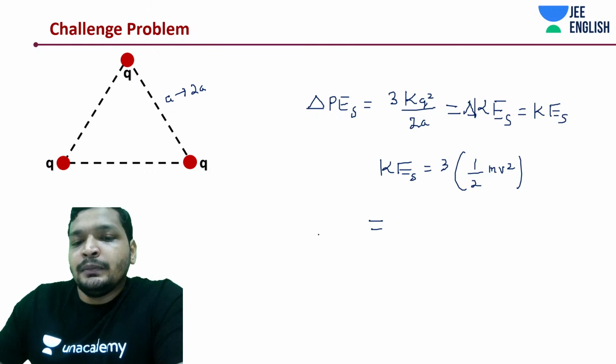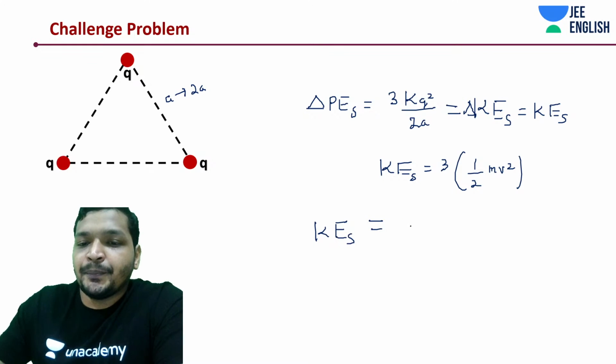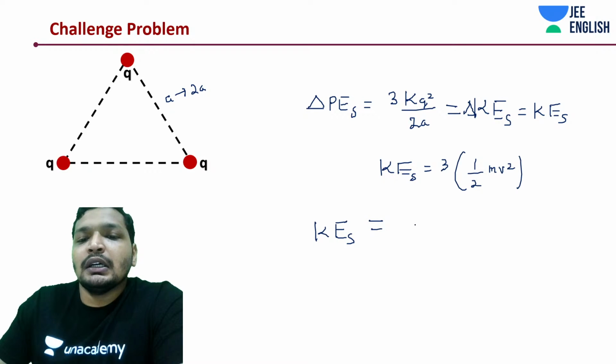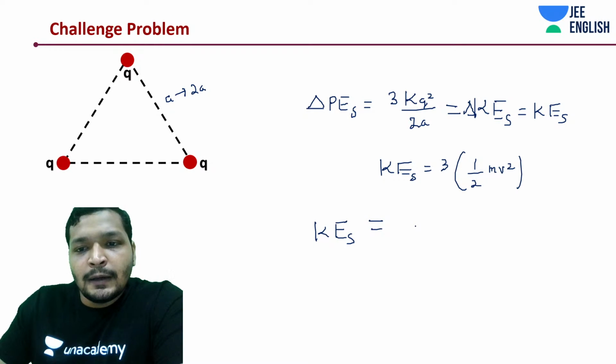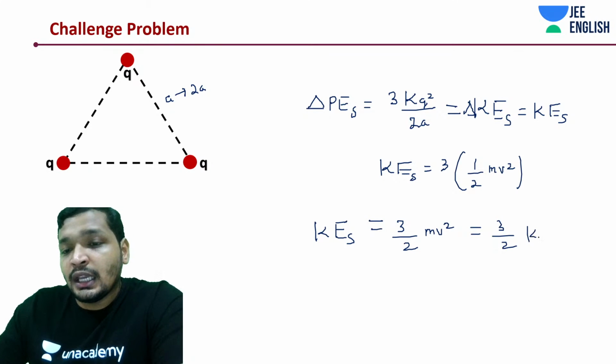Now, how much is this? 3 by 2 mv square, which is going to be equal to 3 by 2 kq square by 2a.